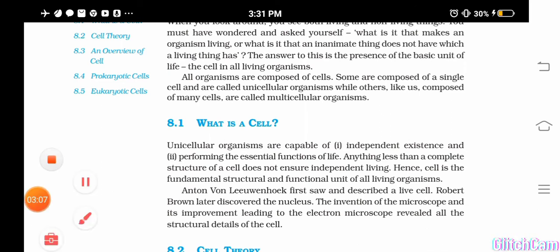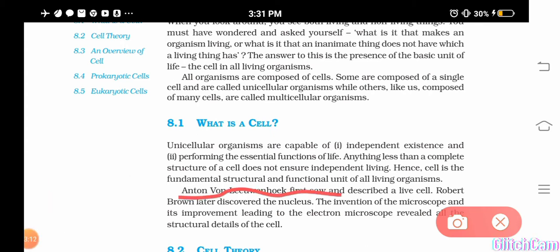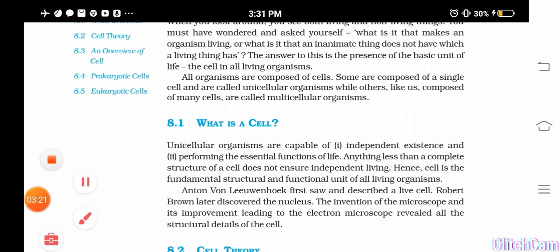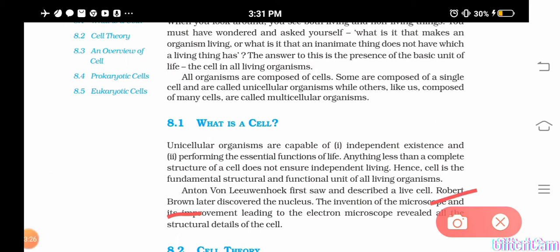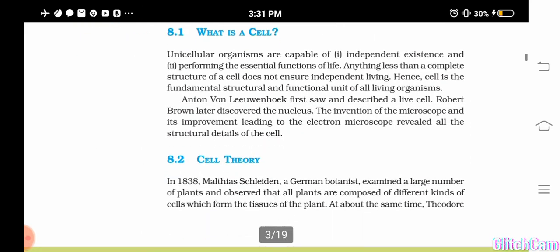Then living cells were observed first by Anton von Leeuwenhoek. He had observed a living cell. Later on, Robert Brown discovered the nucleus. So the microscope and other types of instruments helped to understand the details of a cell.